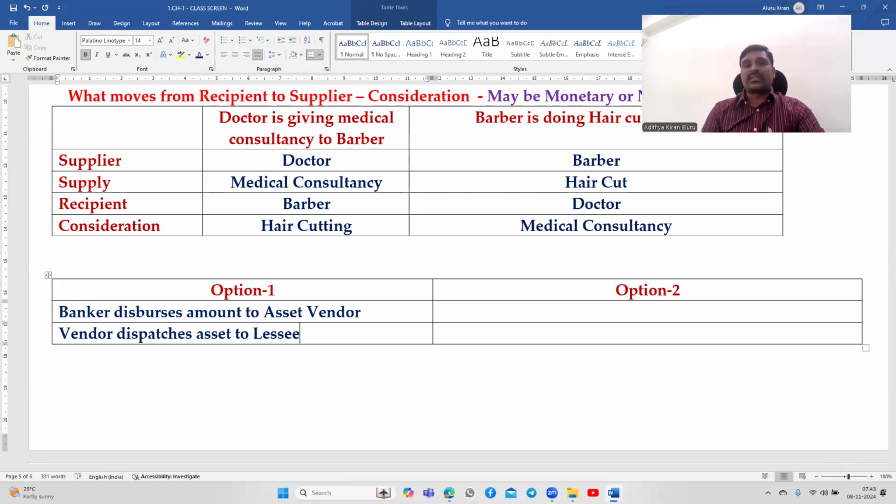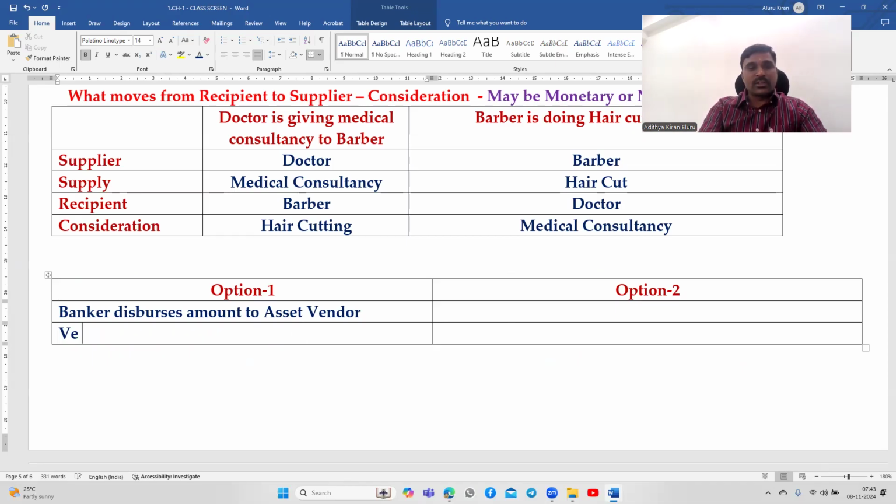Remember, asset ownership is not with the lessee.